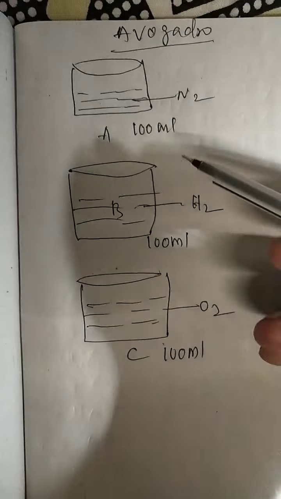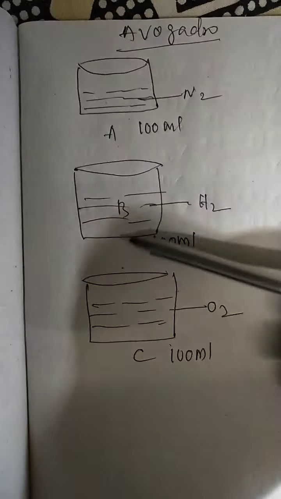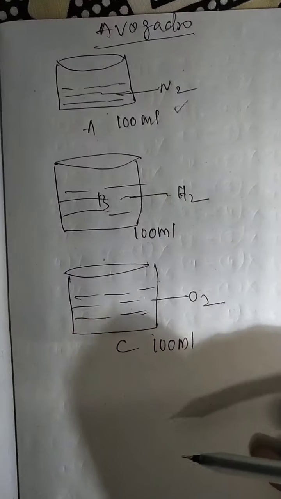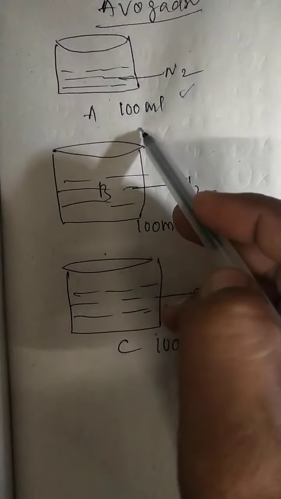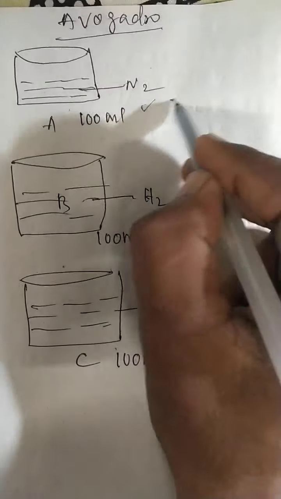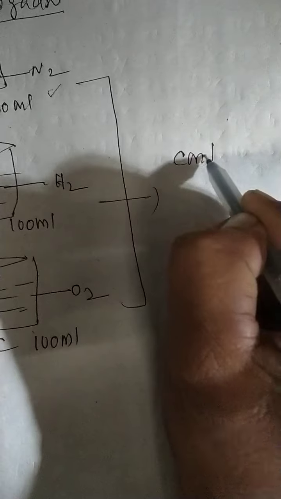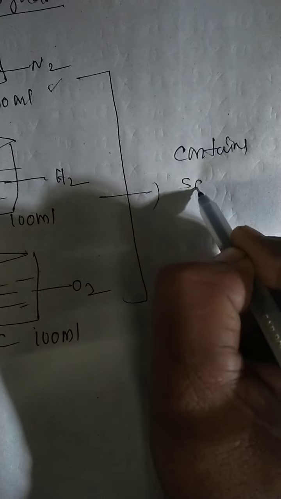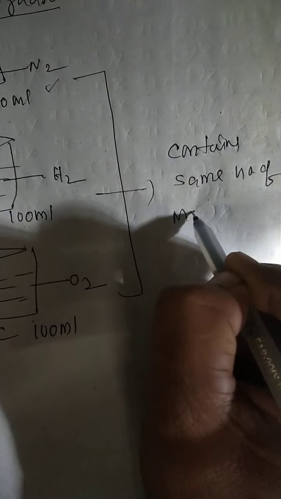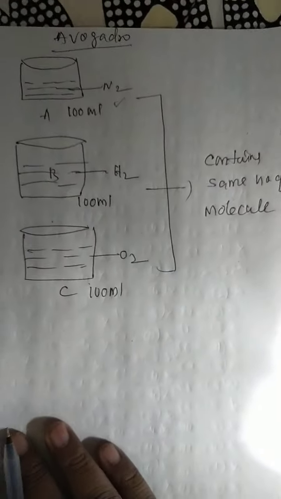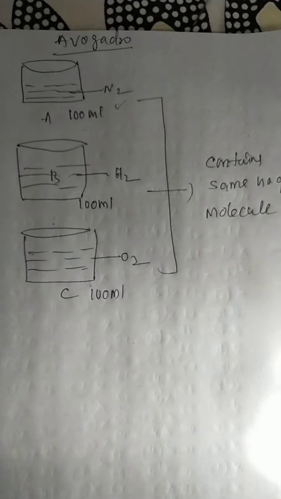So here, what is Avogadro's hypothesis? Equal volume of all gases. Here 100 ml equal volume of the different gases always contains the same number of molecules.